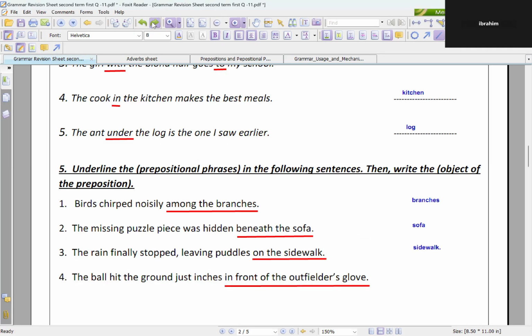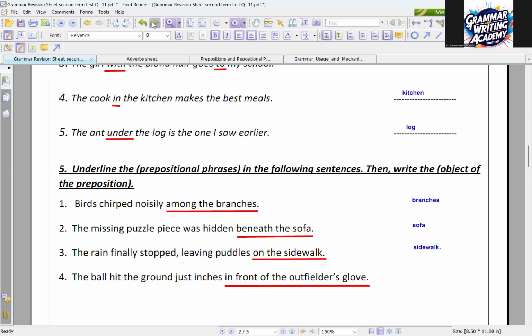Will be? In front of the outfielder's glove. Pay attention here, Ibrahim. We have a compound preposition, my dear boys. We have "in front of." It's a compound preposition. It has more than one word. And in front of what? Glove. Thank you so much, Ibrahim. So this is "glove" for the preposition.